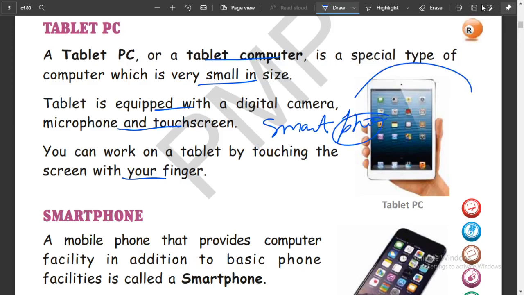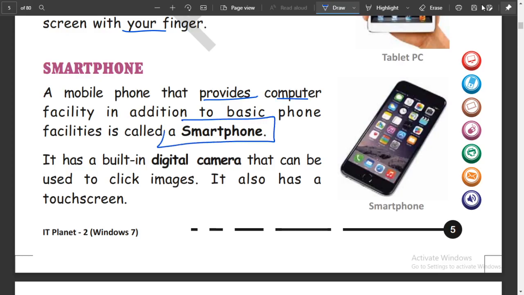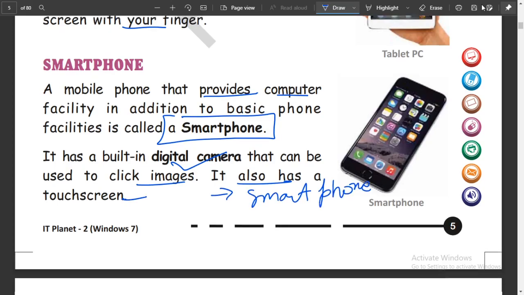The difference is size. A smartphone provides computer functionality in addition to the basic phone. It has a built-in digital camera that can click images and also has a touchscreen panel. You are using a smartphone right now.